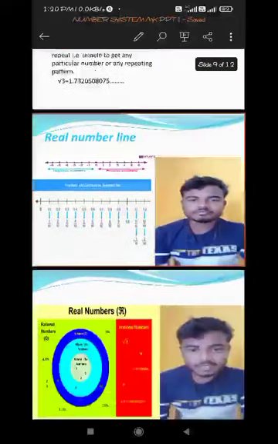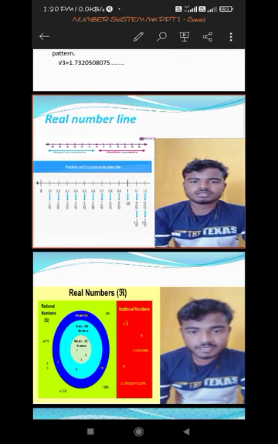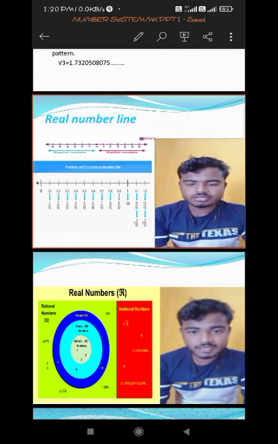And here I put a number line for more clarification. You see in the number line there is a center term 0, and right side terms 1, 2, 3 up to infinity, and left side terms -1, -2, up to minus infinity. And in the second picture you see that there are some decimal terms also, because this is a real number line, that's why all kinds of numbers are present on the real number line.